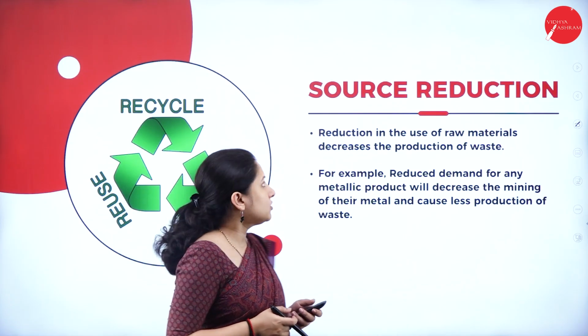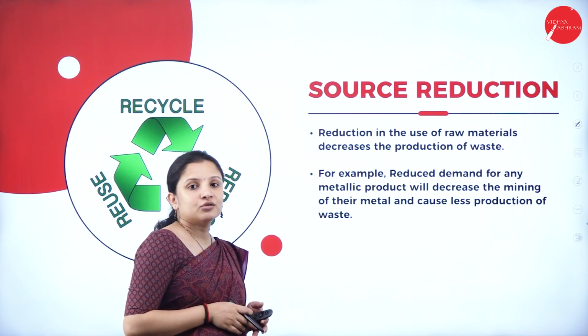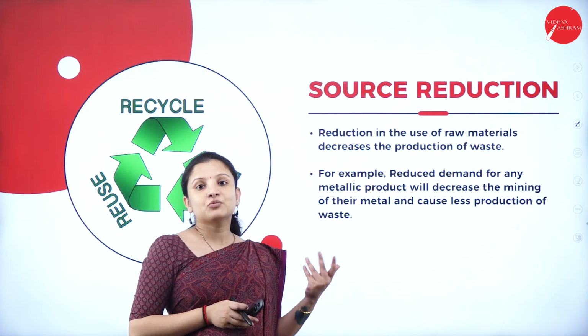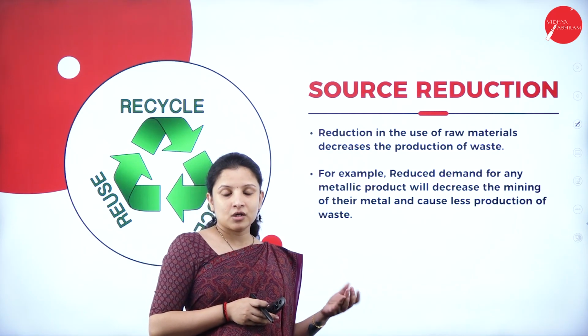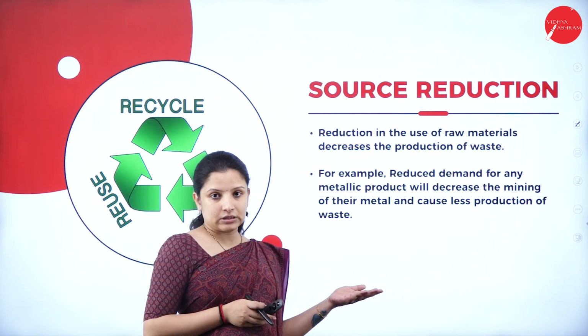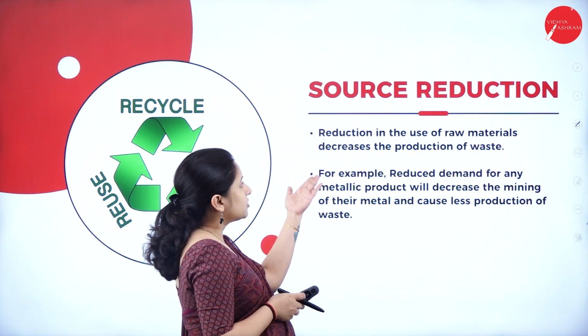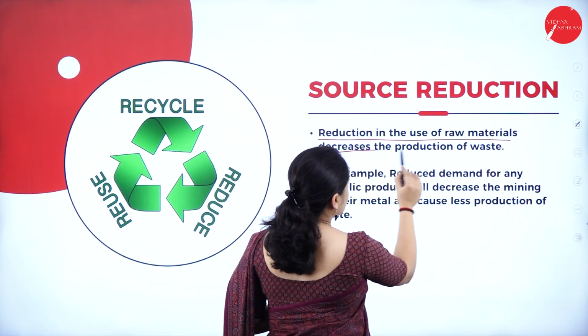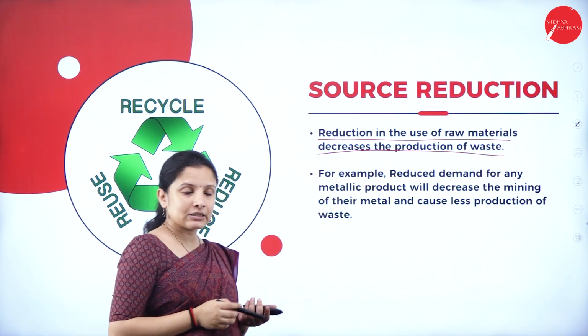So talking about source reduction. Source reduction means let us reduce the amount of solid waste we are generating, so that it will not be a problem in the future. Reduction in the use of raw materials will decrease the production of solid waste.